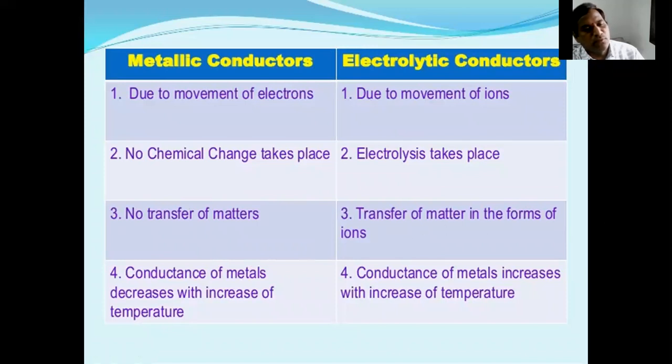Conductance of metals decreases with increase of temperature.